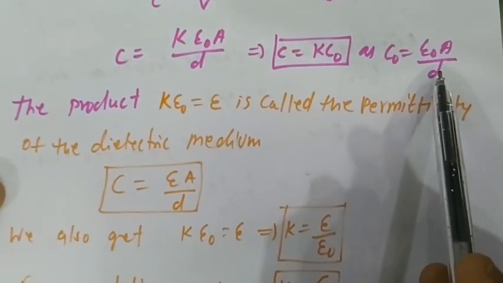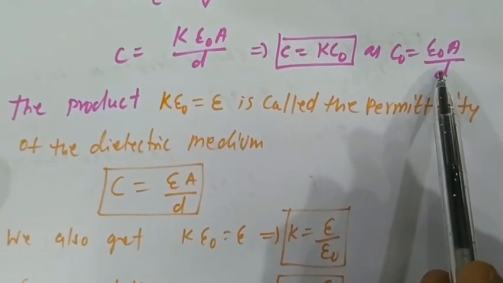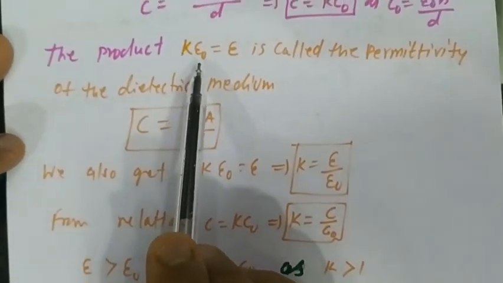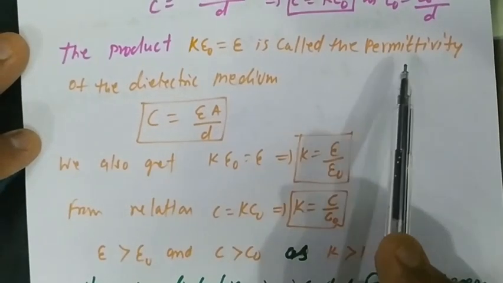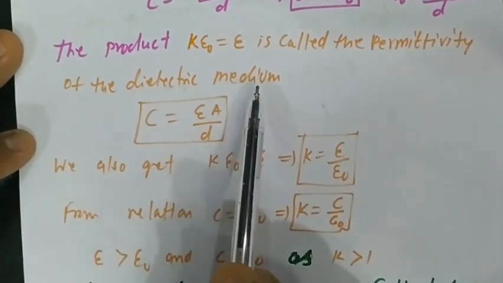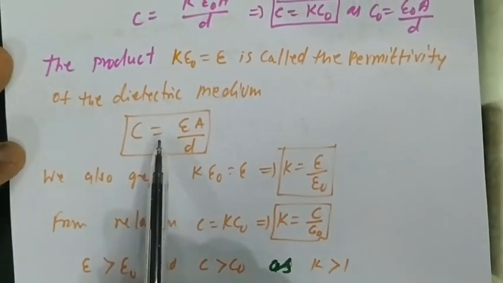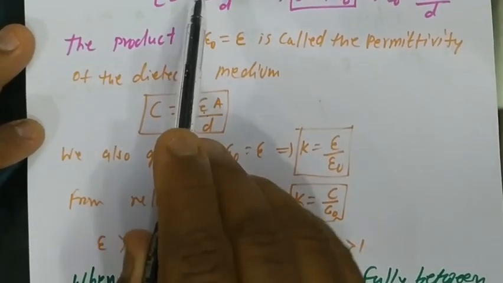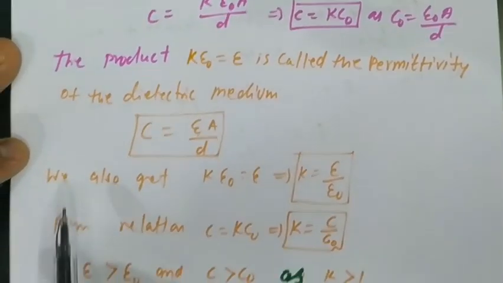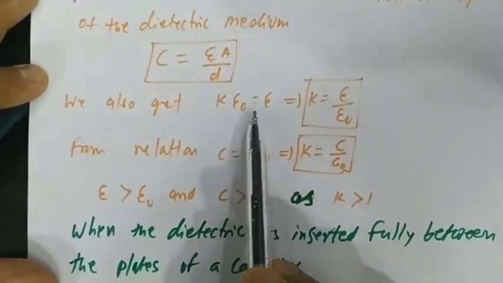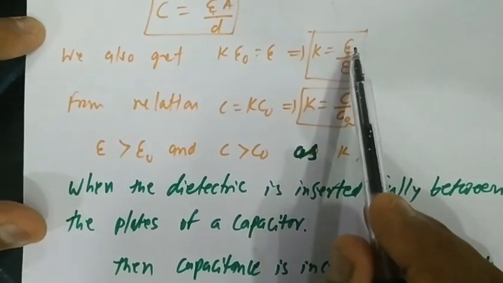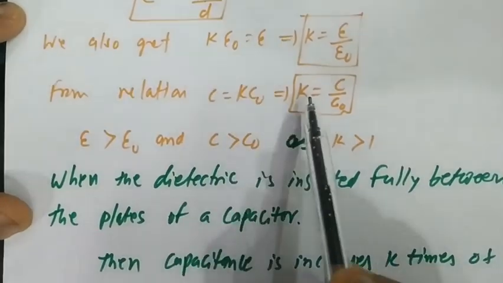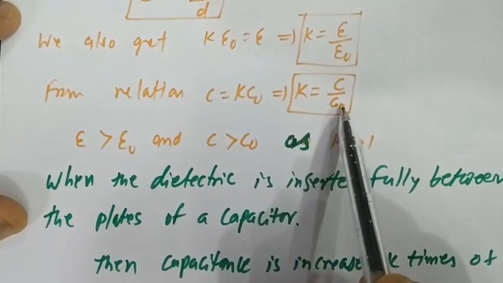This C naught is the capacitance when the space between the two plates is vacuum. The product K epsilon naught, that is epsilon, is called the permittivity of the dielectric medium. So C equals epsilon A upon d, where epsilon comes in place of K epsilon naught. We also get K epsilon naught equal to epsilon, or K equal to epsilon upon epsilon naught. From the relation C equal to K C naught, K equals C upon C naught.